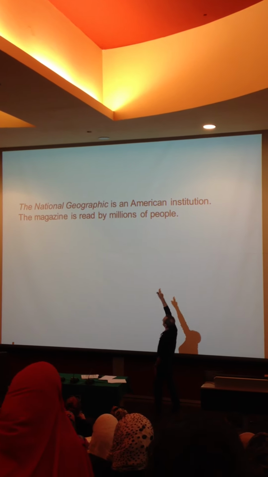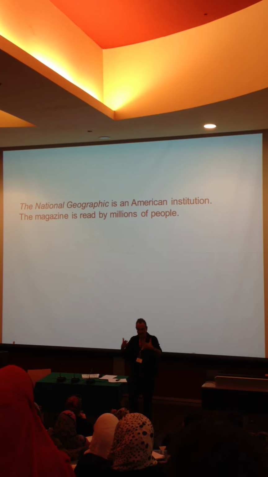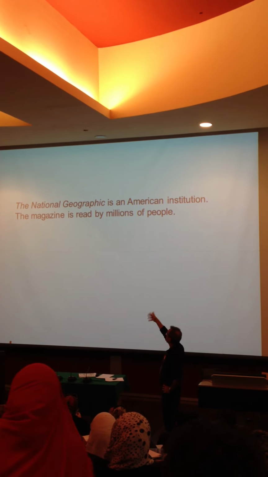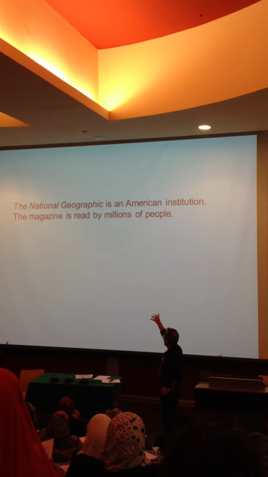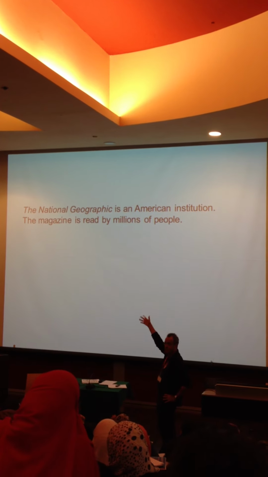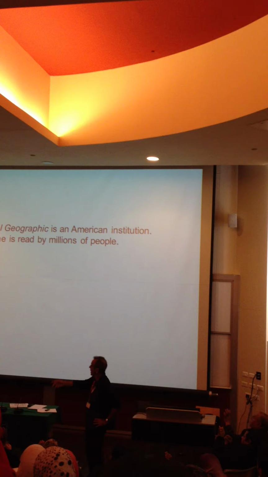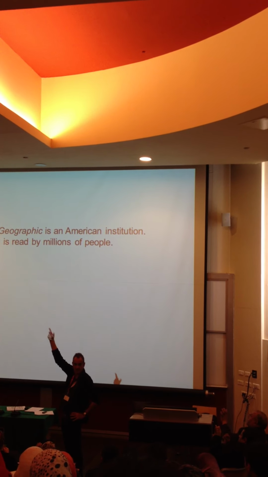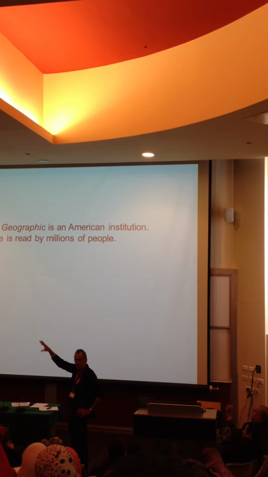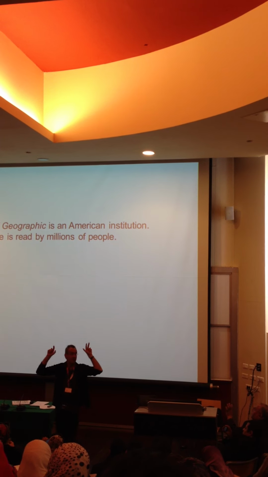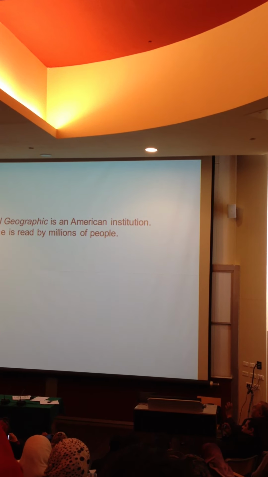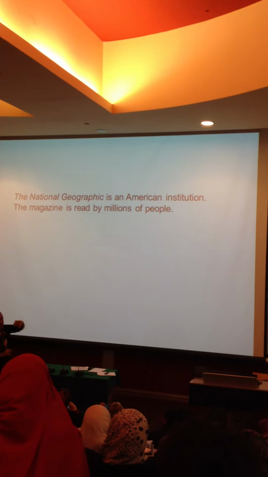Let's say the magazine is read by millions of people. Typically this would come after some mention of a magazine. For example, the National Geographic is an American institution. The magazine is read by millions of people. Now in that second sentence, where's the focus? What's the new information? Millions of people. The magazine was already mentioned. We know what magazine, the National Geographic. So if we think of focus as the important information, and important information as new information, then the new information is millions of people.